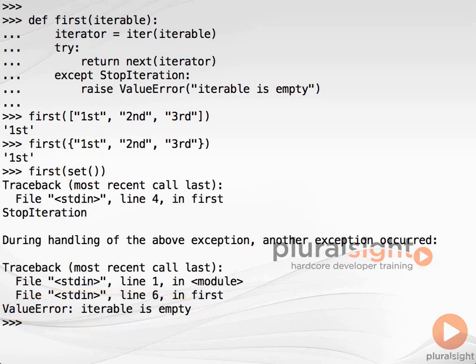It's worth noting that the higher-level iteration constructs such as for loops and comprehensions are built directly upon this lower-level iteration protocol.